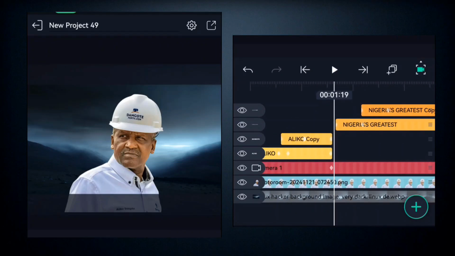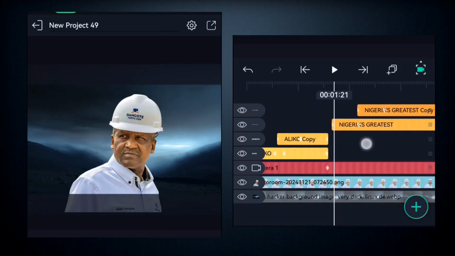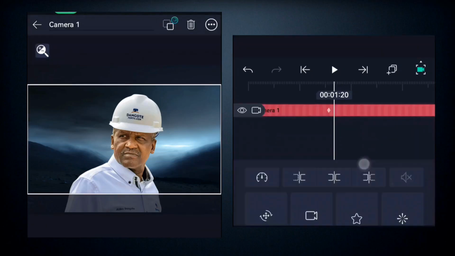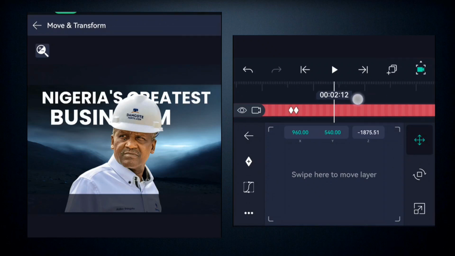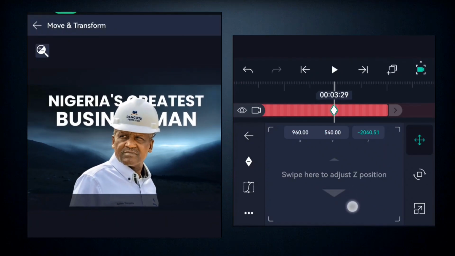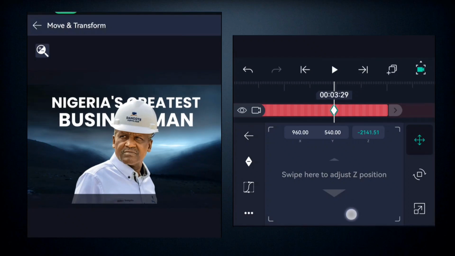So we're going to come here to the camera, and we're going to add a keyframe right here. I'll make a little bit of an adjustment. So you come here, you're going to add a keyframe here, and you're going to adjust again to this point, and you add another keyframe right at this point right here. So we're going to use the move and transform tool, right, to scale in and scale out on the Z axis, right, like this. So you can scale it in like this, right? So you just give it a very slight movement like this.